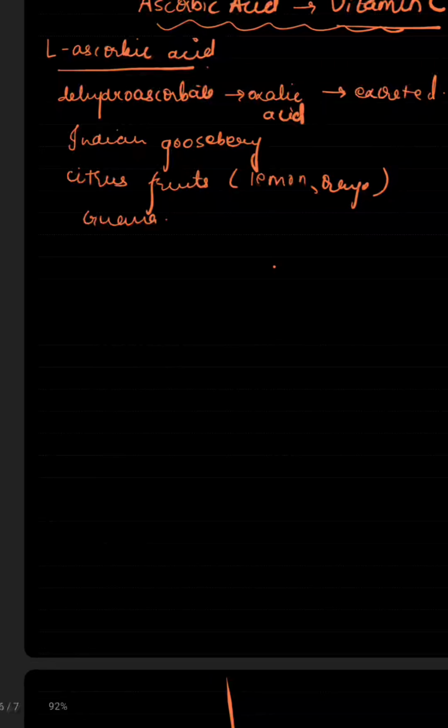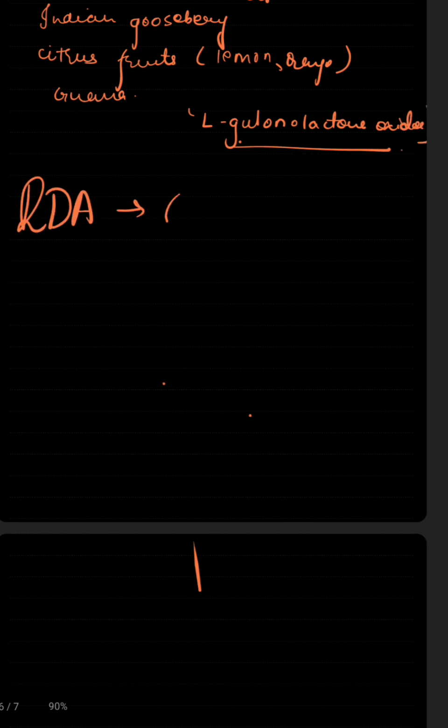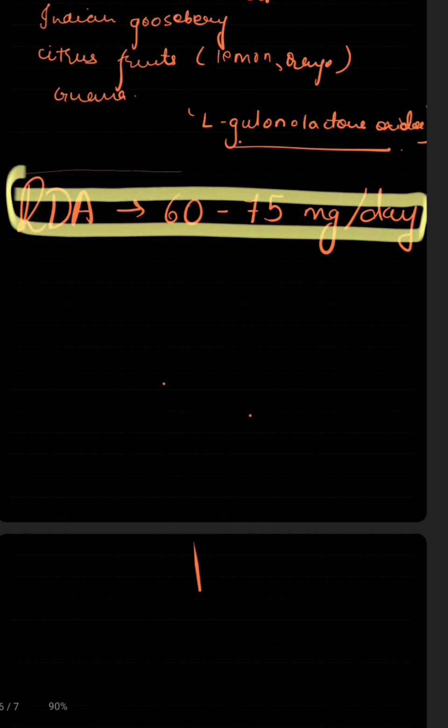vitamin C because they lack L-gluconolactone oxidase. Why can we not synthesize vitamin C? Why do we require the sources? Because we lack L-gluconolactone oxidase. And the most important is the RDA, which is 60 to 75 milligram per day. This is often asked, and this is very important.